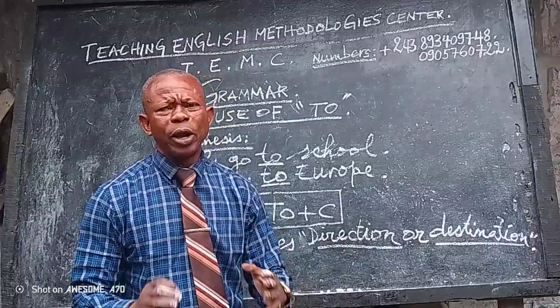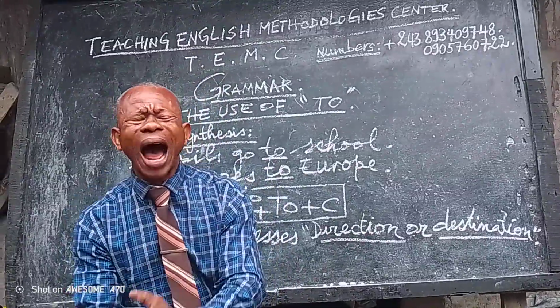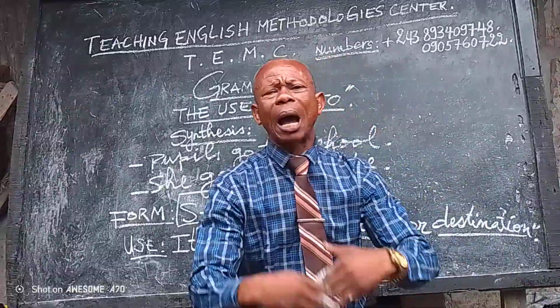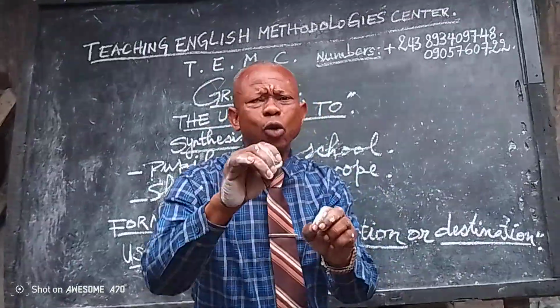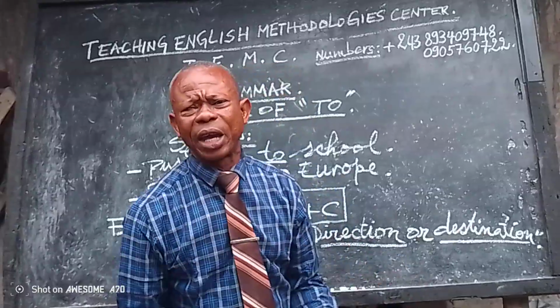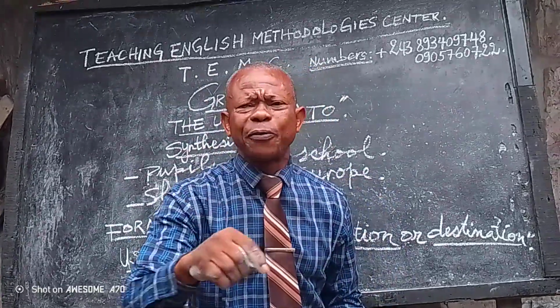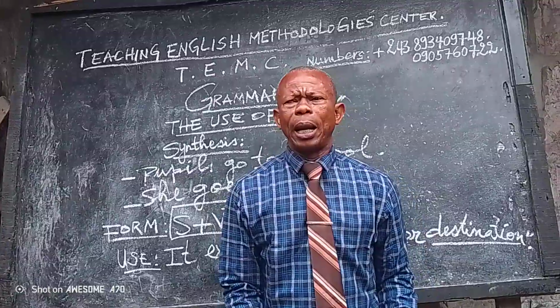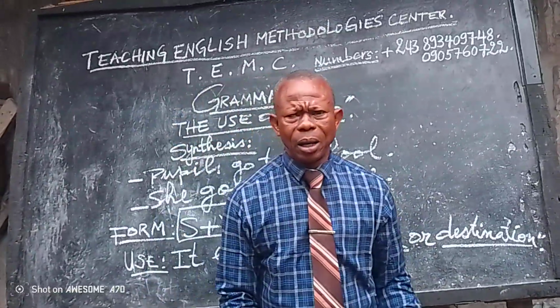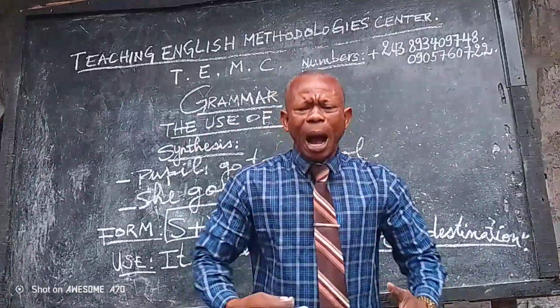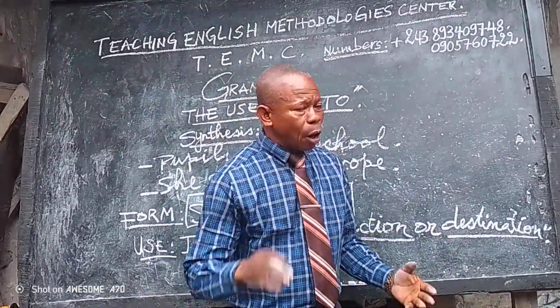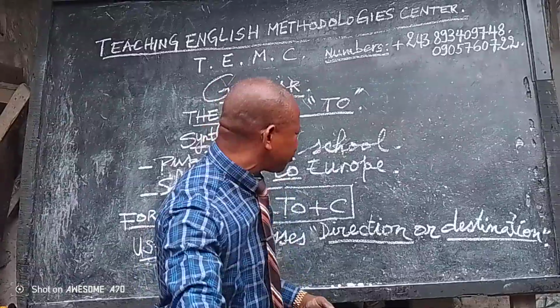Apart from that, we may use to for other uses, which will come later on. I will have to prepare a lesson. How can you teach to? For example, you can say, the pen, I leave to Makoma. Okay, it means that you are living at Makoma's house. We are going to see this lesson after.